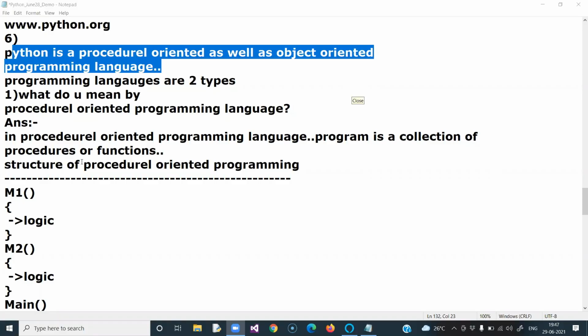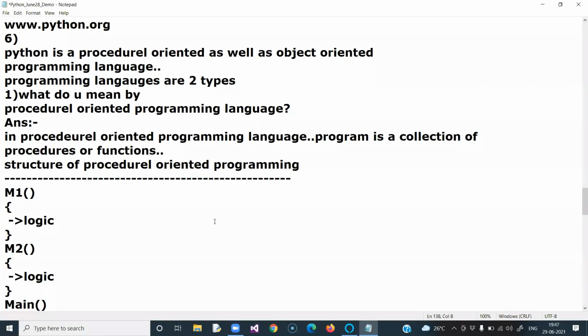Now, did you understand the above two concepts, or any confusion? Respond in the chat window. I have explained procedural-oriented and object-oriented above. But object-oriented knowledge will not be very clear right now, because in future we will have object-oriented programming concepts in Python. Around 20 sessions we will discuss this concept. There is a chance you may have a bit of confusion if you don't know anything about this concept previously. Shall I explain one more time? Come on, respond in the chat window, all of you.